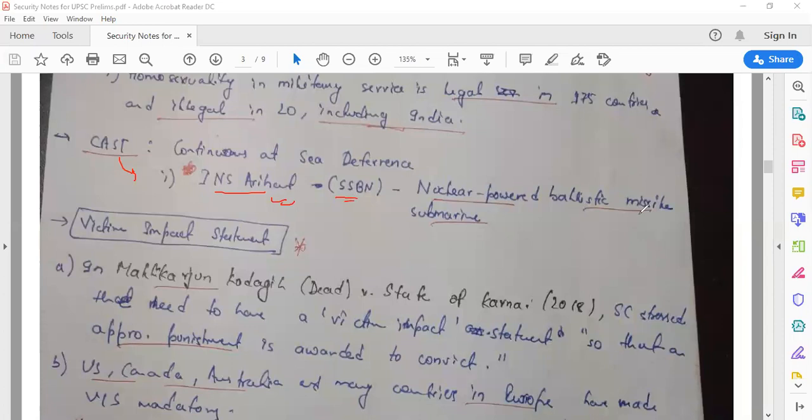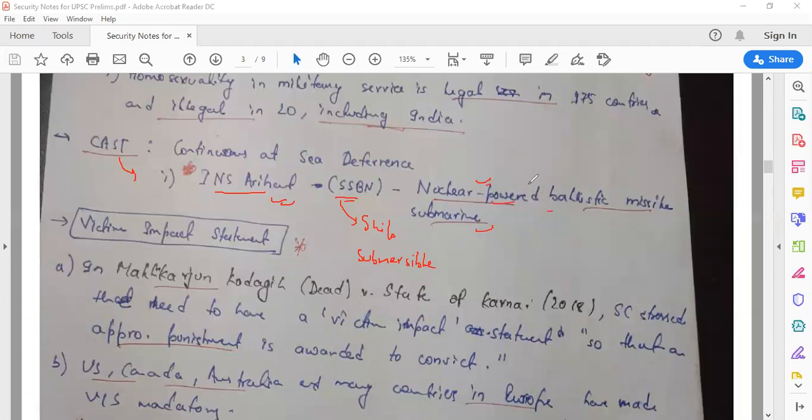SSBN is a nuclear powered ballistic missile submarine, or submersible ballistic nuclear. What does it mean? Earlier, the types of submarine we used to have had to come above the water surface to take oxygen for a certain period of time and then go inside. But now in INS Arihant, since it is nuclear powered, it doesn't need to come above the water surface for extracting oxygen. Right? So it can live inside water for multiple days. So that's why it is nuclear powered.